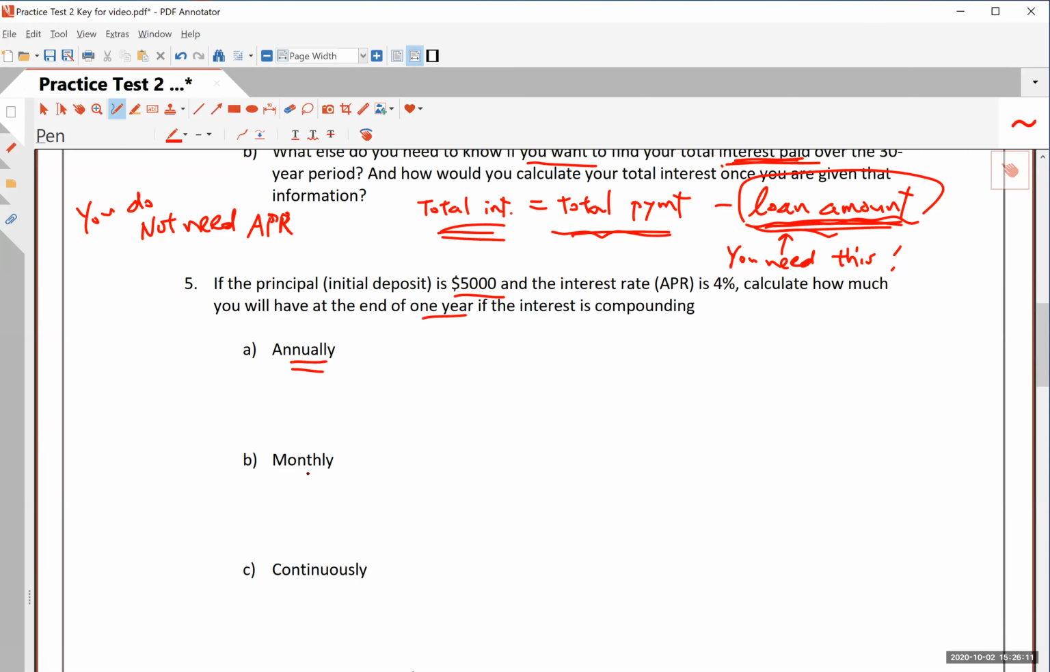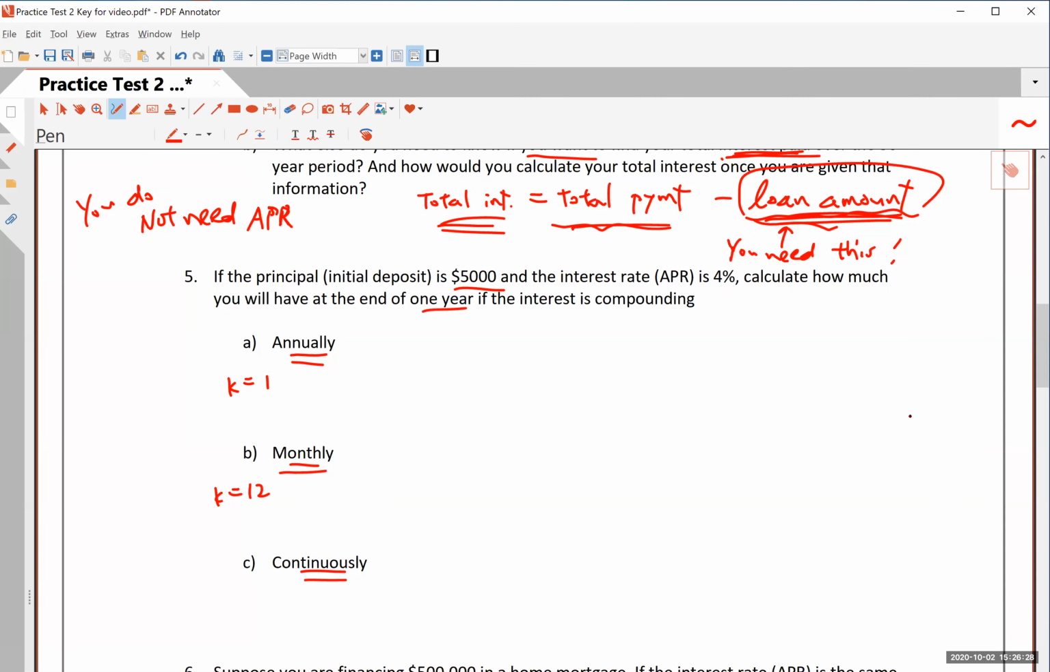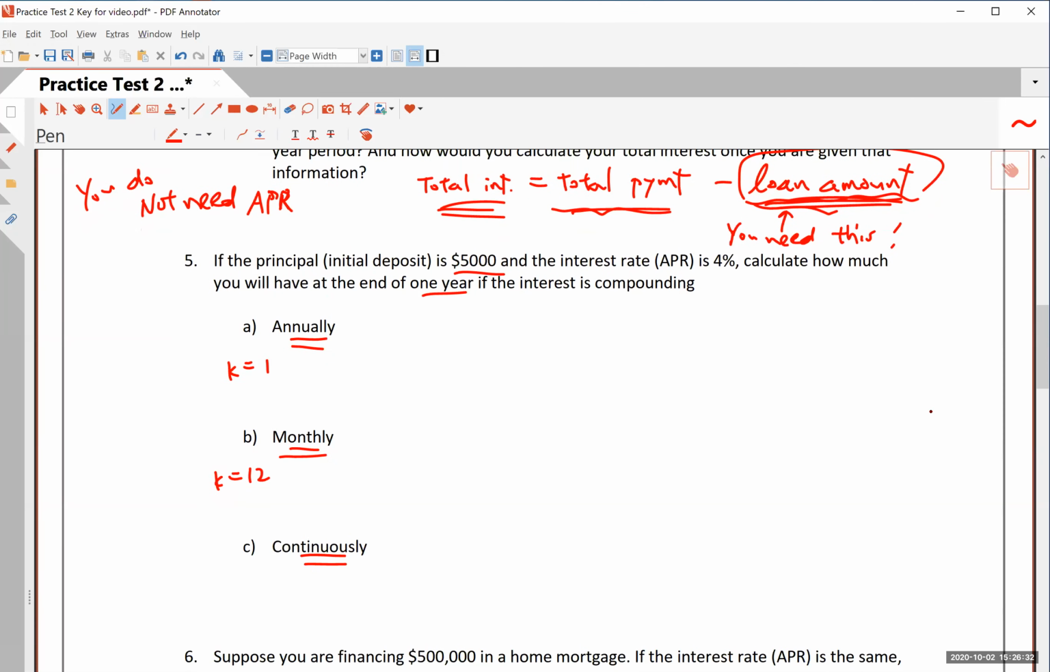Depending on how often the compounding happens here. Right? So for one annually, remember we used the letter K, and that was 1 for annually. Monthly is 12. And continuously, it just means it's always compounding. It's sort of like K is infinity. And you don't use that infinity, of course. Infinity is actually not a number.